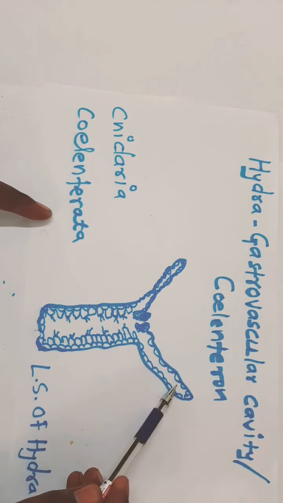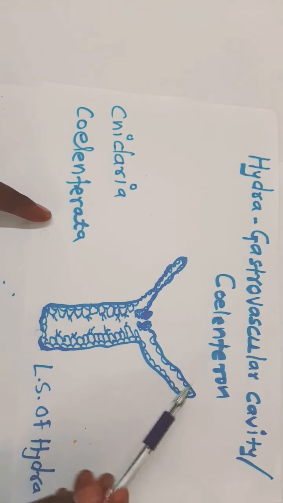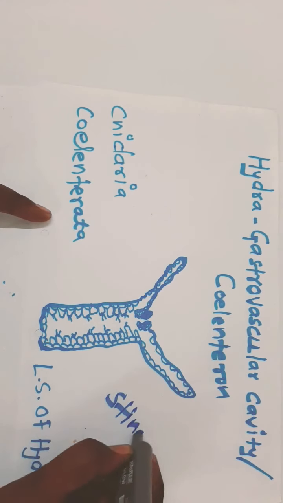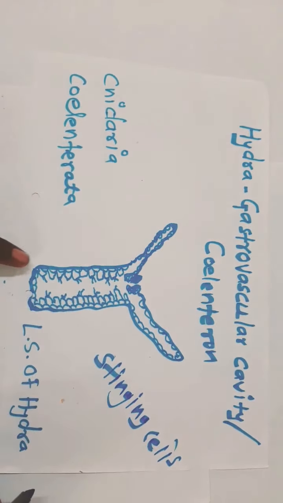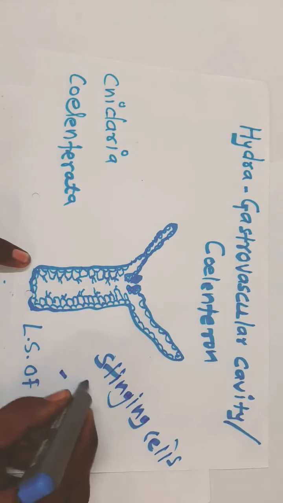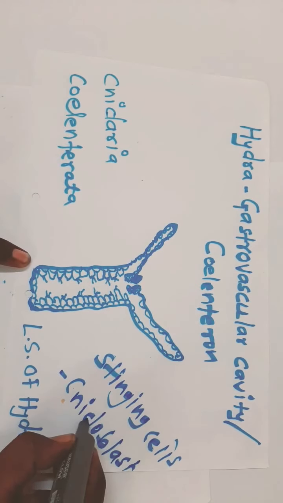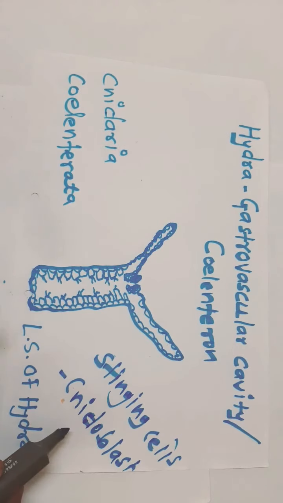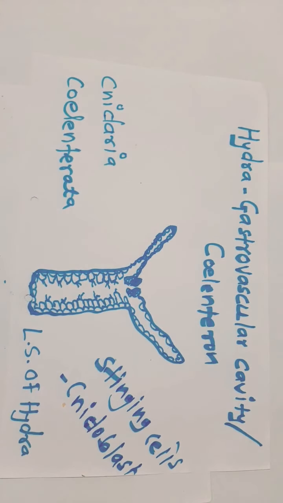These tentacles have special stinging cells which inject poison, or venom, into the prey. These stinging cells are known as cnidoblasts. Due to the presence of these stinging cells, this phylum is known as Cnidaria.